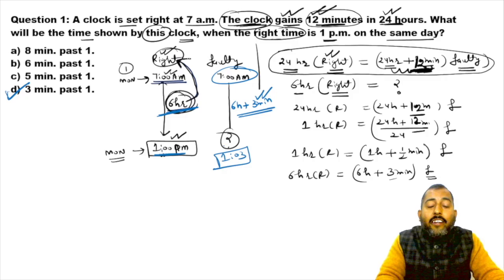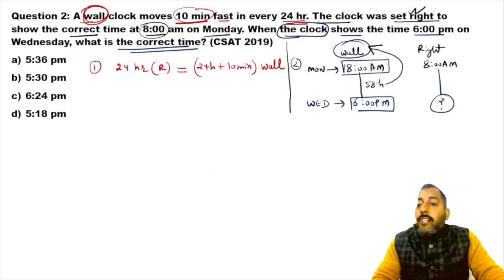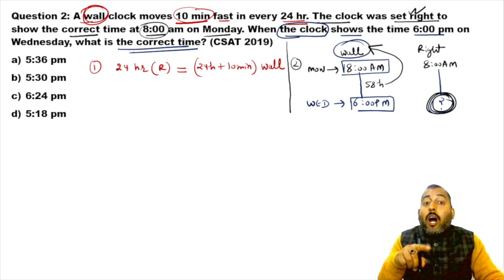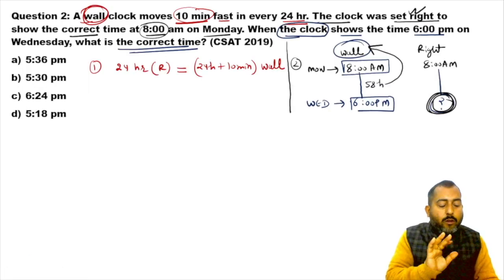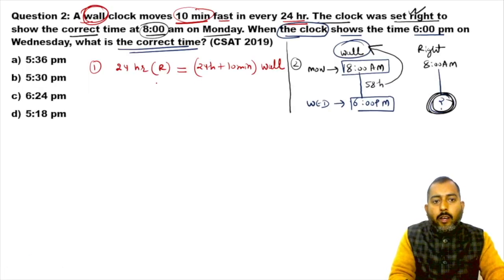In the previous question, these 6 hours belonged to the right clock. We wanted to find something regarding the faulty clock, and we knew everything regarding the right. But in this question we want to know about the right clock. So how to handle this situation? Let me simplify this a little bit.